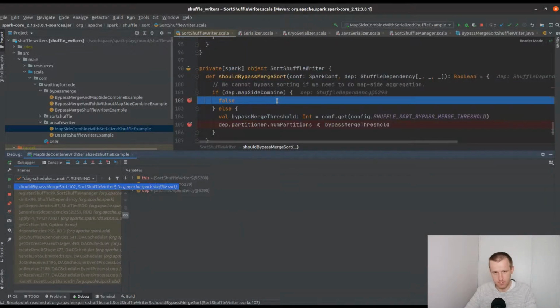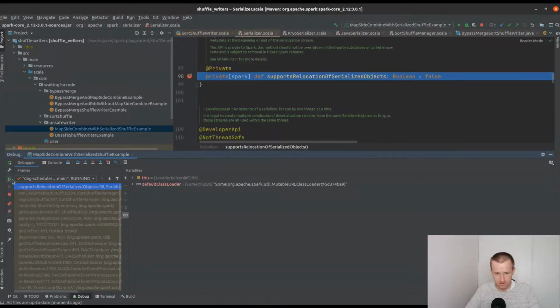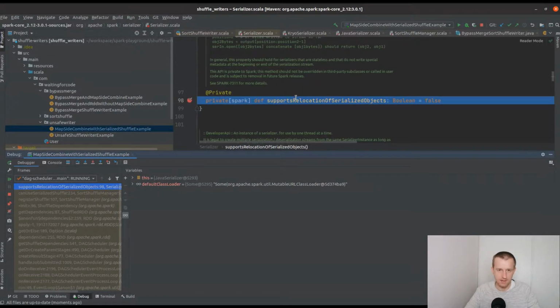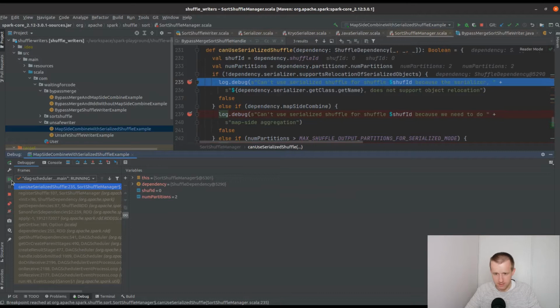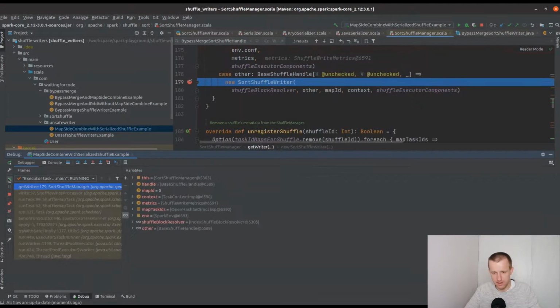And first, of course, we invalidate the bypass sort writer. And also we cannot use the unsafe writer because the Java serializer doesn't support objects relocation. And of course, we will go to the last choice, the sort shuffle writer.